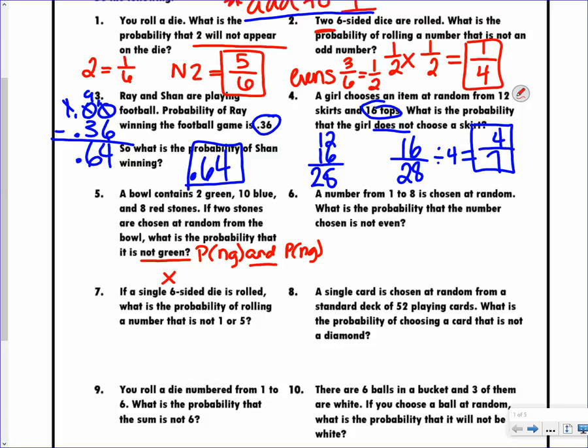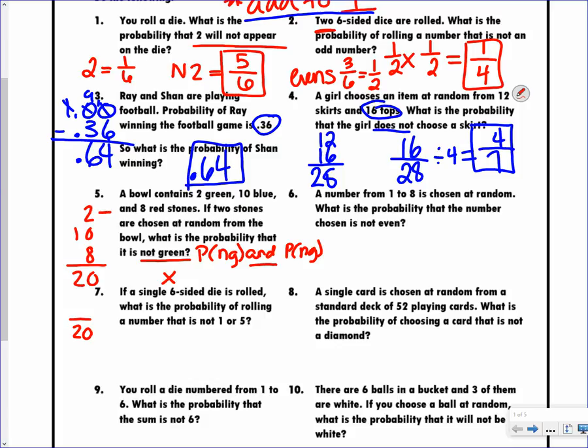First I need the total number of stones, so I add them together: 2, 10, and 8 for a total of 20. So I know my numbers are going to have 20 on the bottom. I'm going to keep it over here on the side because I may simplify my fraction first.